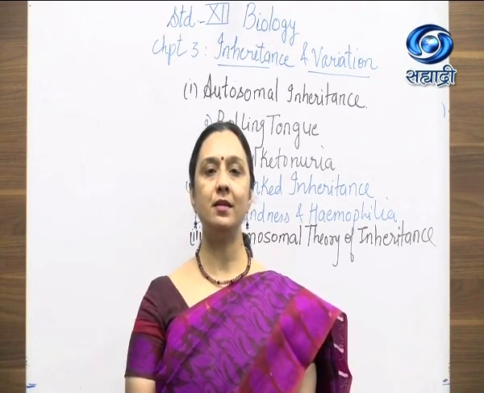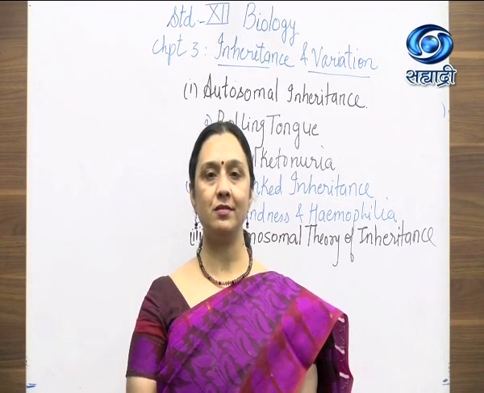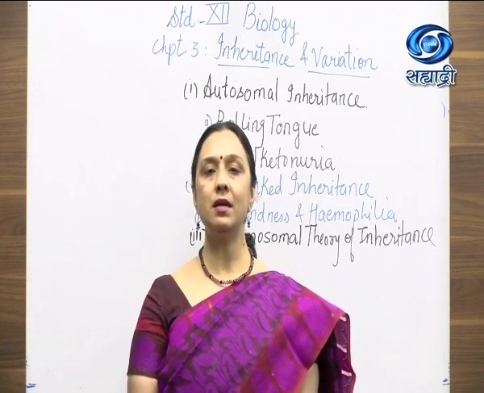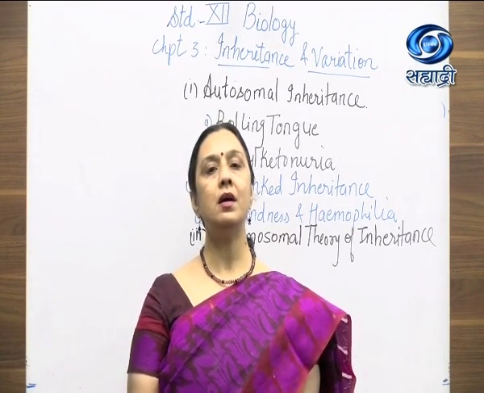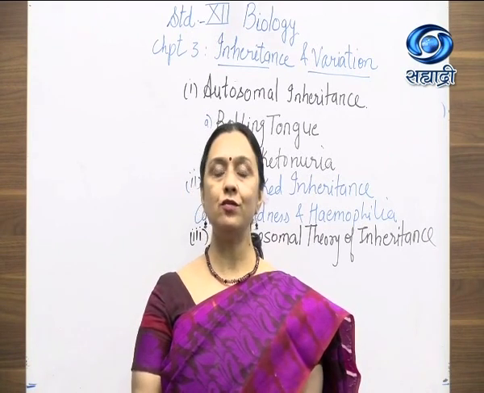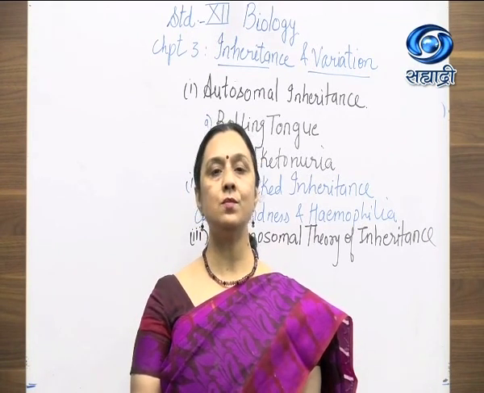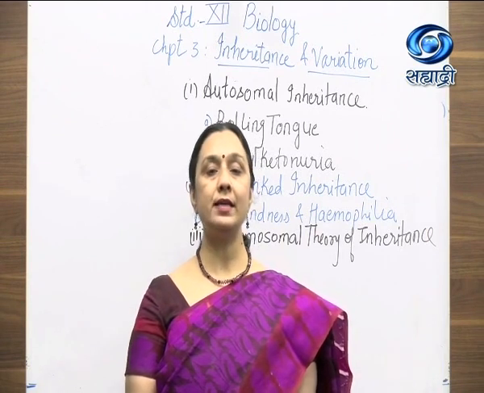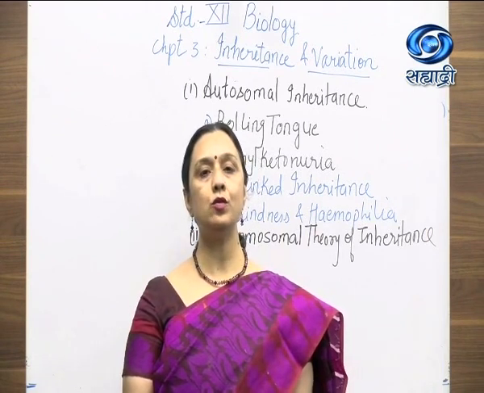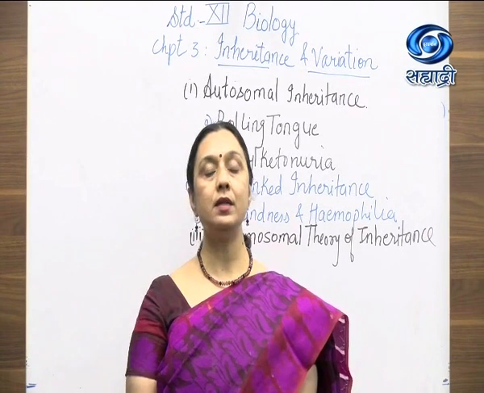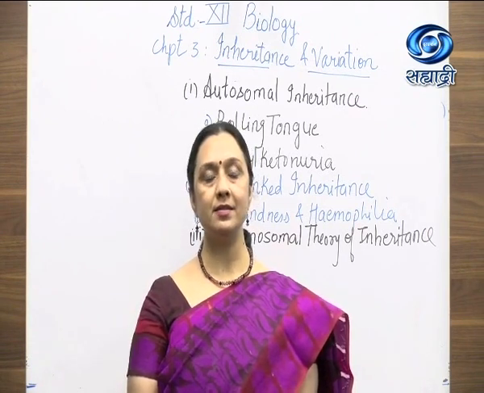We had started with chapter 3, Inheritance and Variation. We had studied multiple concepts. Last time, if you remember, I had explained the structure of chromosome, types of chromosomes, the difference between X and Y chromosome, and finally we had started with the study of autosomal inheritance.